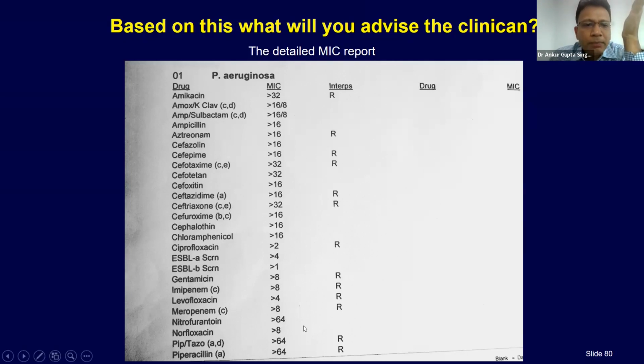But if imi and mero MIC is 8, which means it's not very high, it is still intermediate. You can combine imi and mero in prolonged infusion, high dose with colistin. That is how knowing your microbiology and MIC will help you in pharmacology. If imi-mero MIC here was 64, I know even by giving 6 grams per day meropenem, 3 hours infusion, I cannot achieve a level of 64.